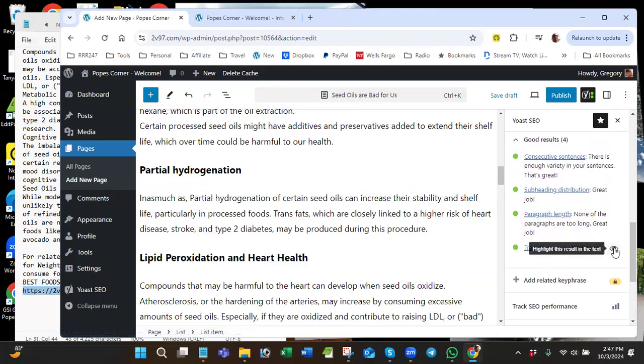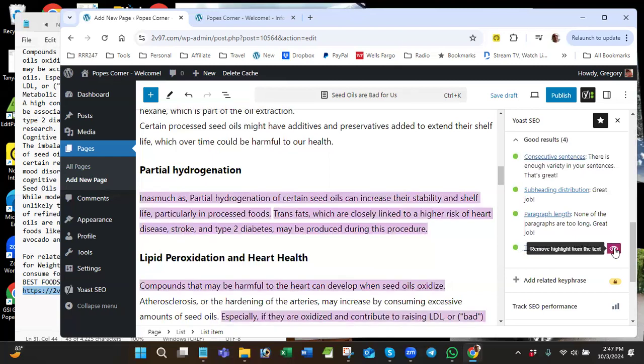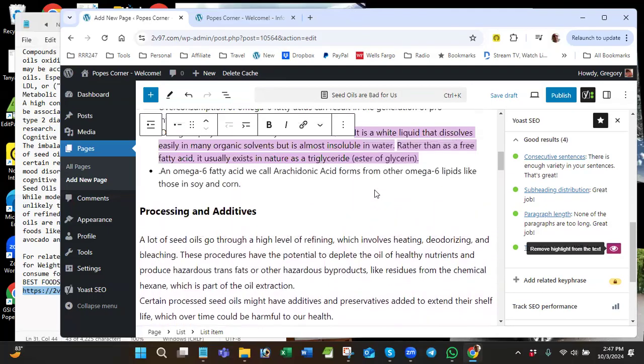And this is what I was talking about, Celia. When I click this, it'll show you all the places. See, inasmuch as is a transition. All right. And so compounds may be harmful to the heart. It can develop when seed oil. Anyway, these are the good ones on transition words.